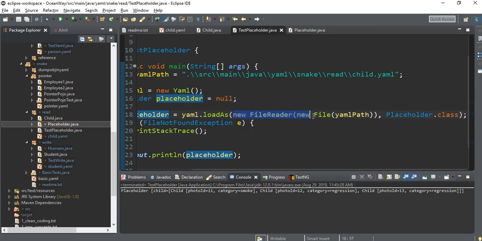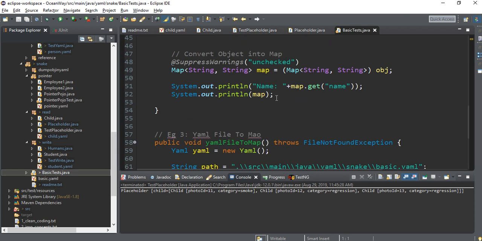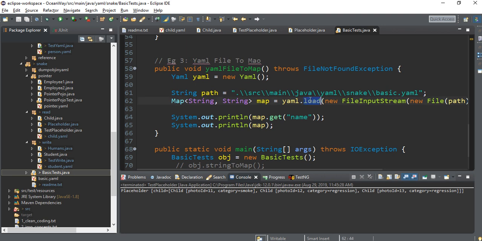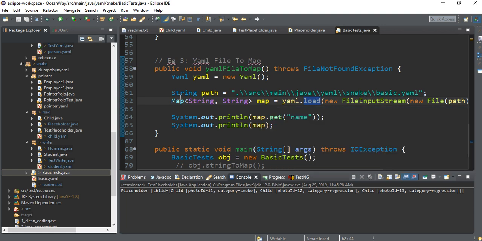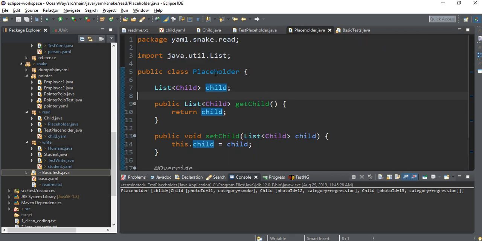This is the file reader code, right? This will simply read the file. But now, rather than converting directly to a hash map, we are converting into a class. We need the class object. Earlier, I will show you again, we were using the load method, only load without As. This accepts only the path, the file path, and it is directly converted to a hash map. But right now we don't need a hash map. We want to populate this parent object.